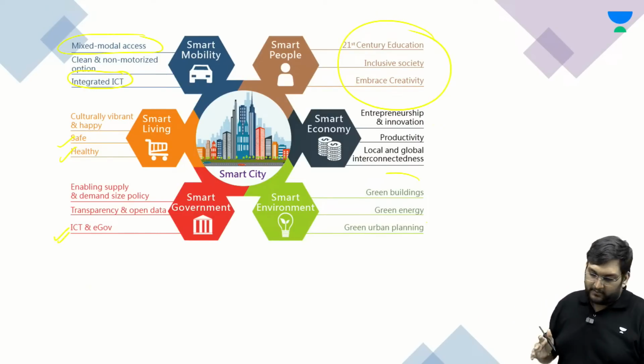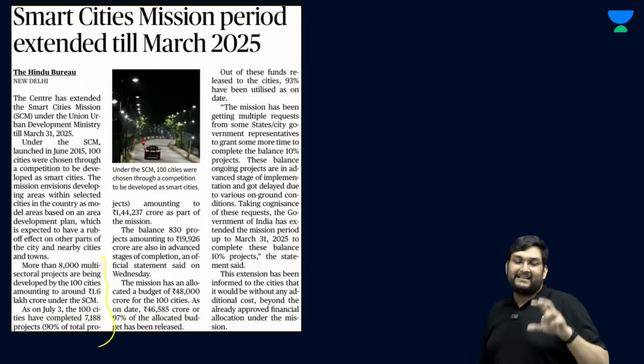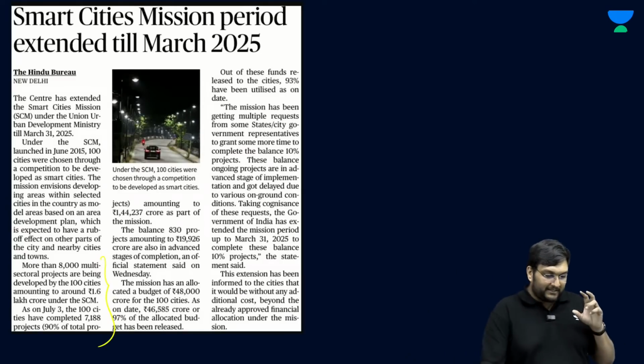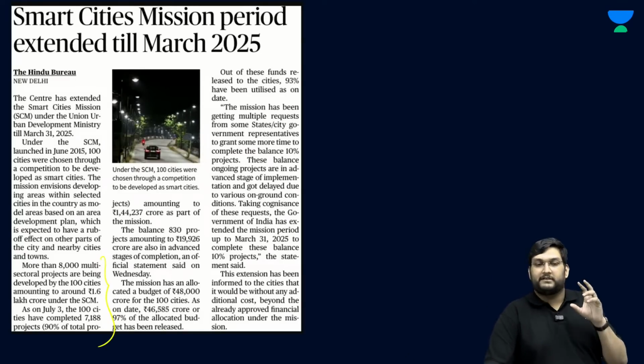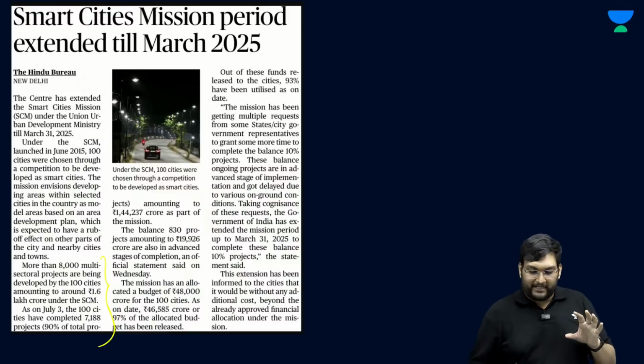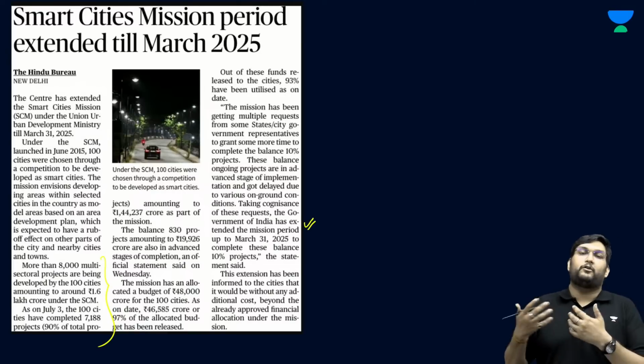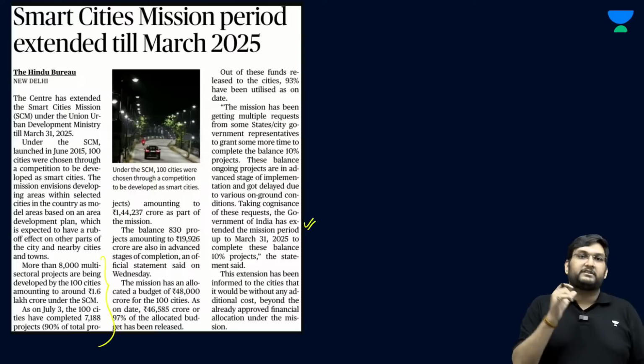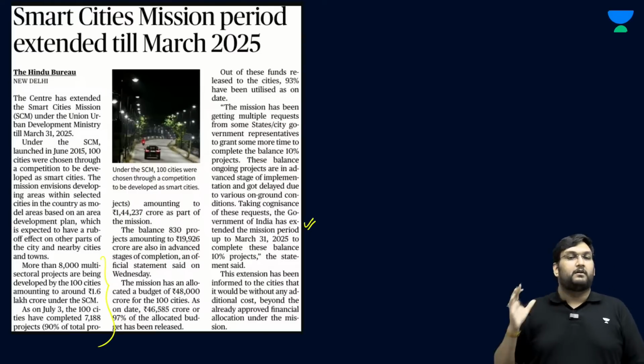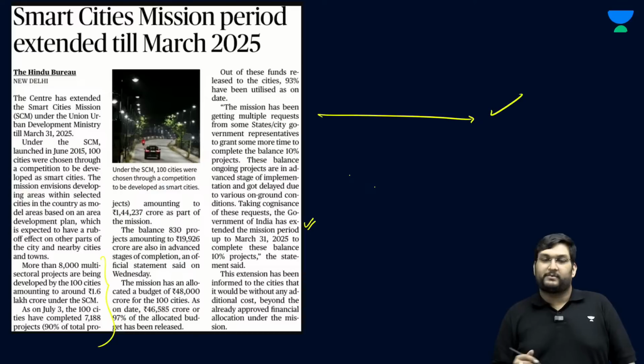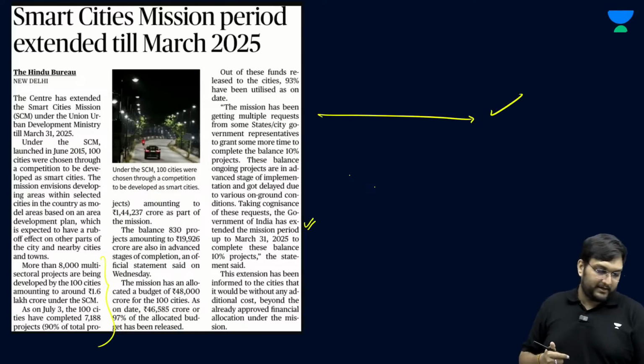Now, as I said, the update which is there is 90% of all these projects, 8,000 multi-modal projects had been taken up. Close to 7,188 have been completed, 90% completed. The government has given the outlay further, and 10% of these projects will be completed in the next 1 year. So, an update for smart cities and the basic idea also discussed.